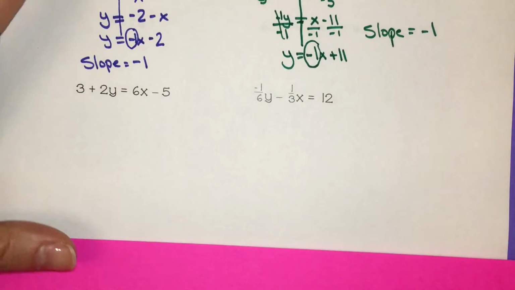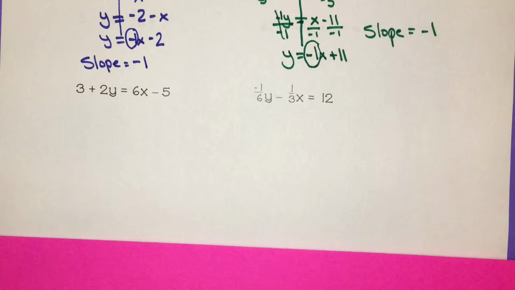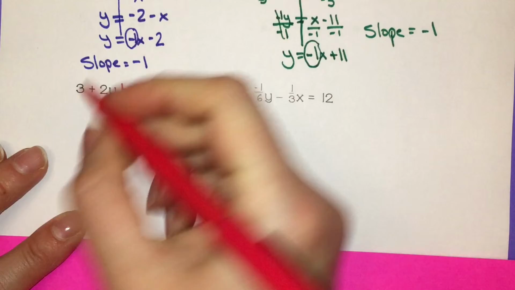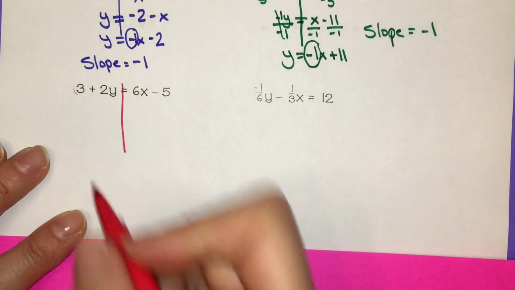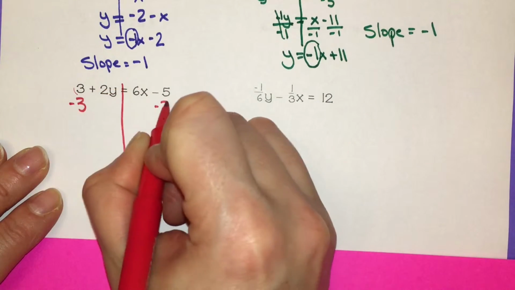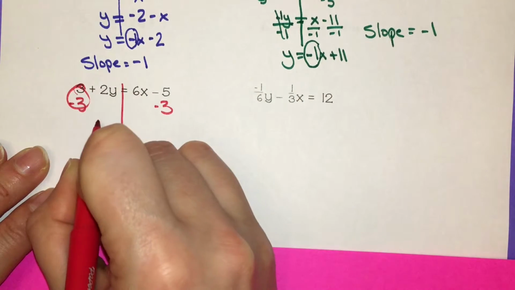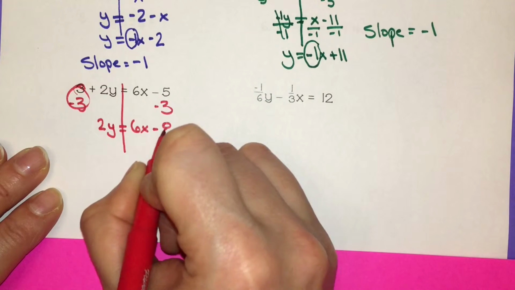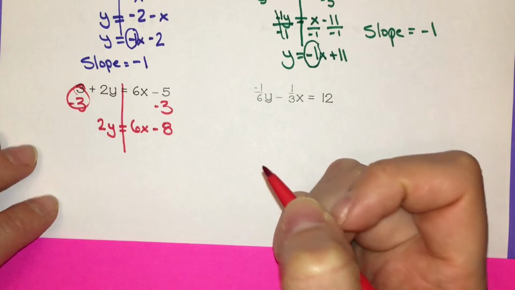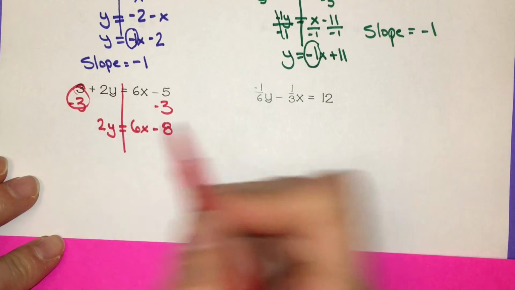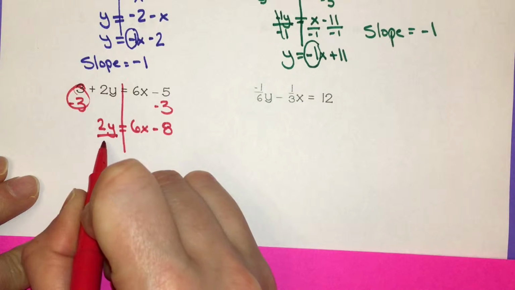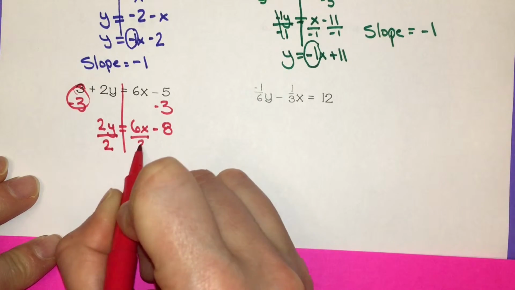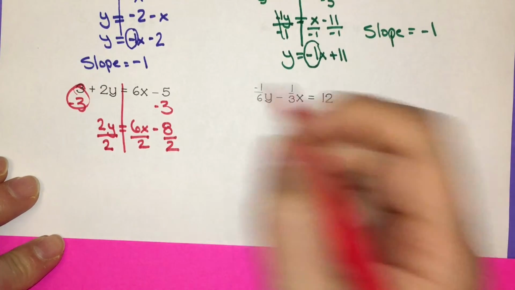Let's try 2 more that are just a little more complicated, where we have to do a little bit of math before we get to the answer. I'm going to start by getting rid of that +3 by subtracting 3 on both sides. 3 minus 3 is 0. So we have 2y equals 6x minus 8, because -5 minus 3 is -8. All right, y is being multiplied by +2. Opposite of multiplying by 2 is dividing by 2. But I have to divide everything on both sides by 2.